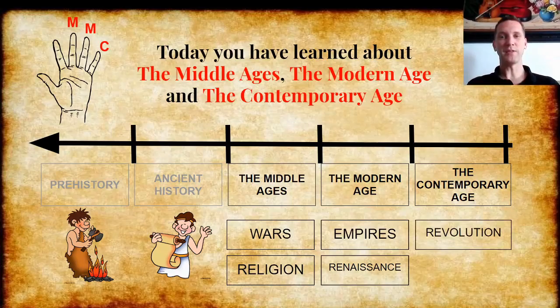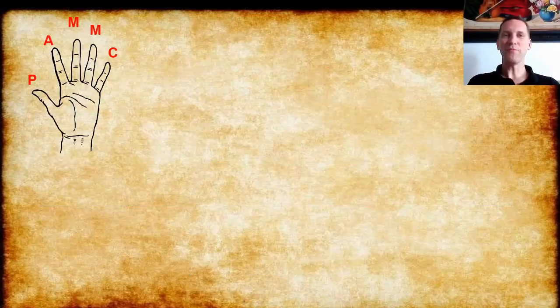The Contemporary Age was a time of revolution, the French Revolution, the American Revolution, the Industrial Revolution, of big change, and the idea that the king does not have absolute power anymore. No, now people have power. And finally, it was a time of technology, where there were big changes in inventions, from electricity to communications to transportation to everything we have today. And with this, we finish our study of history.